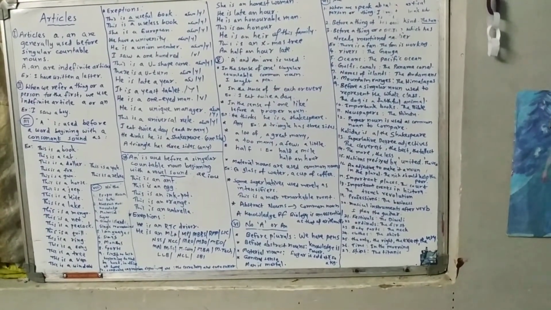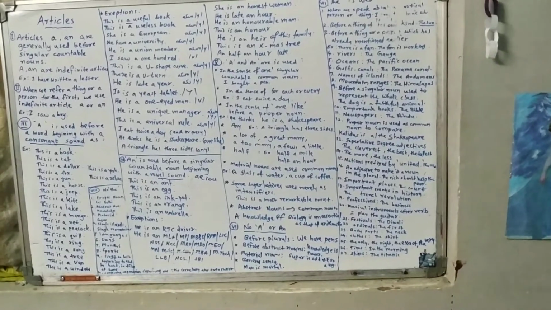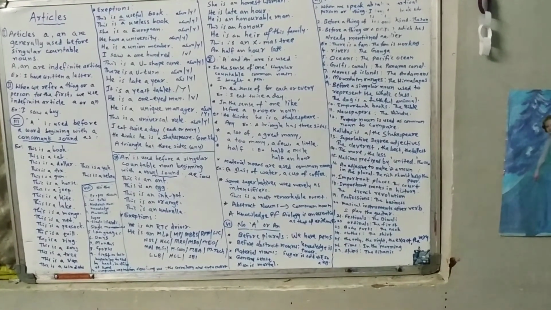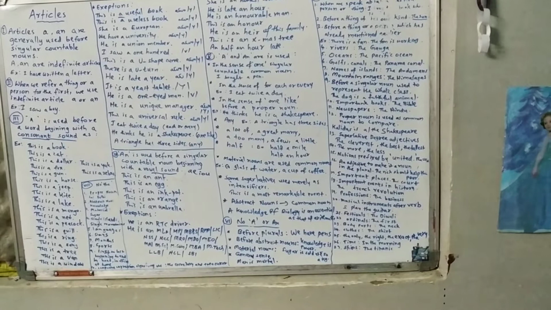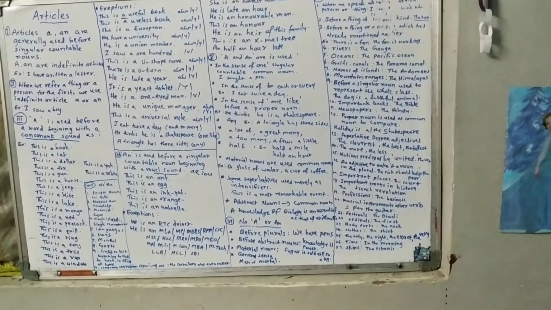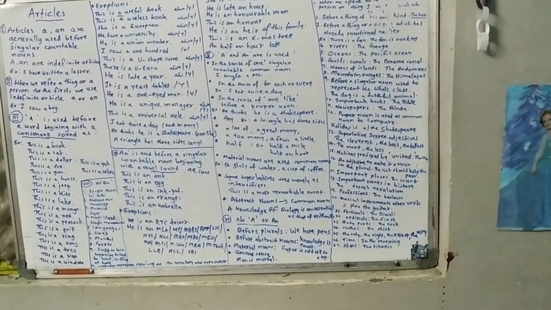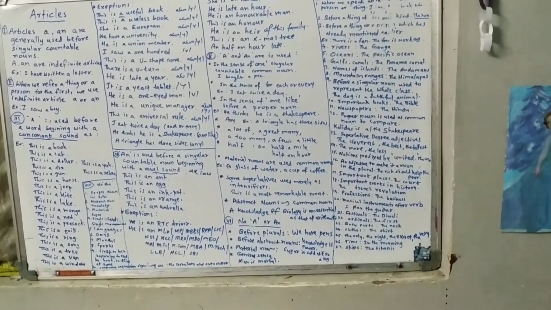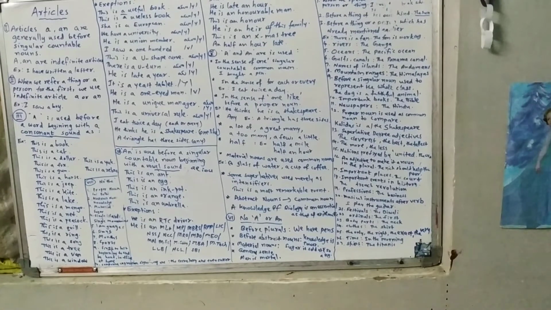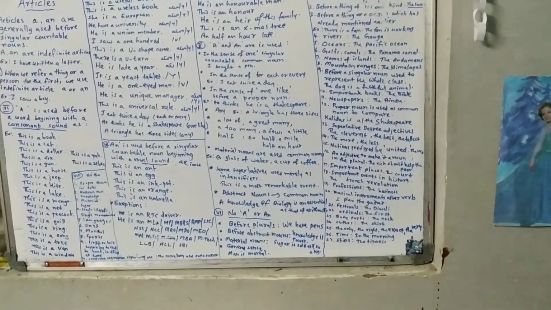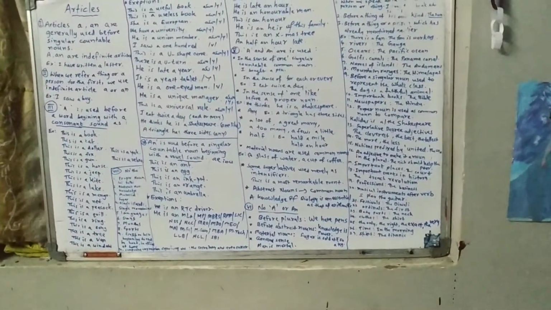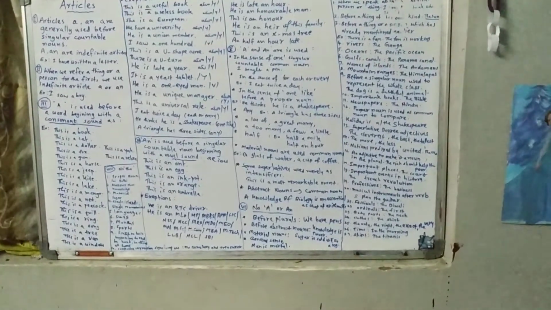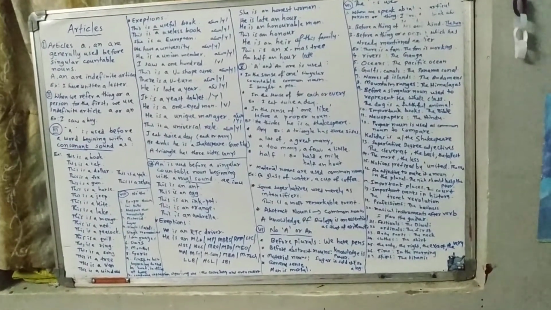Before abstract nouns: knowledge is power. Knowledge is an abstract noun, so we don't write a or an. Material nouns: sugar is a material noun, so we don't write a or an before material nouns such as sugar. Sugar is sold at 50 rupees a kg. General sense: man is mortal. Before man we don't write any kind of a or an article.